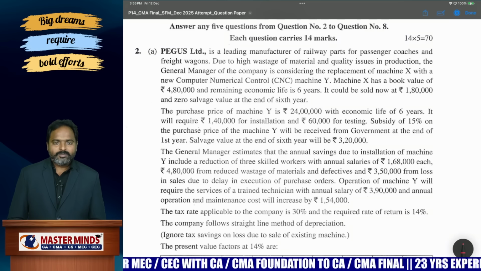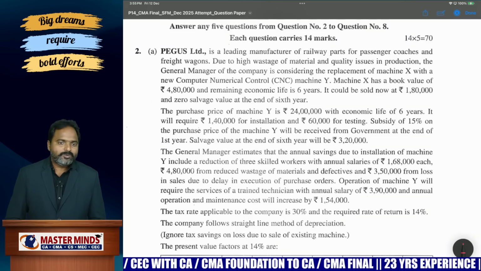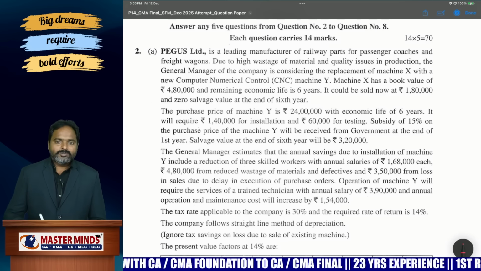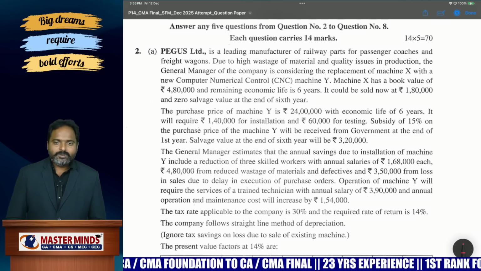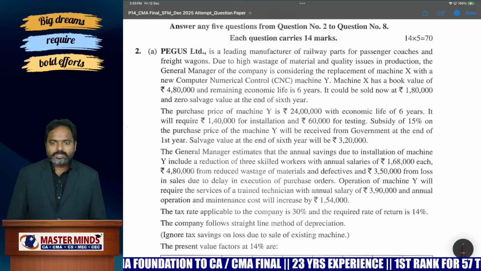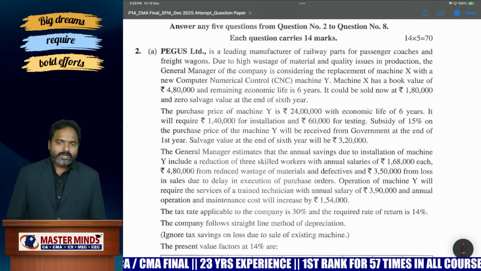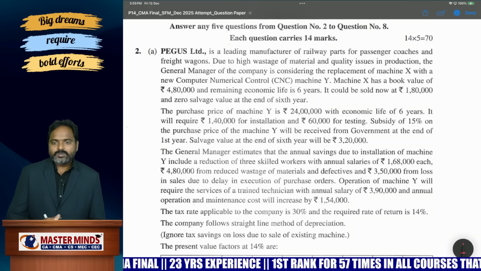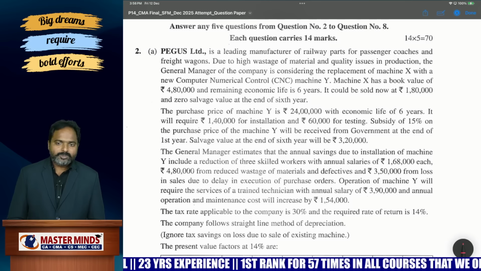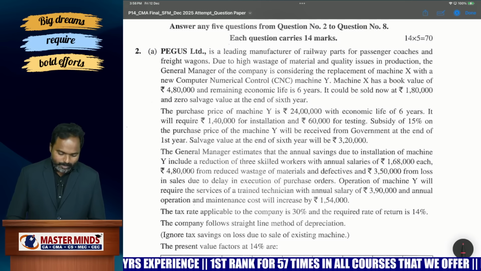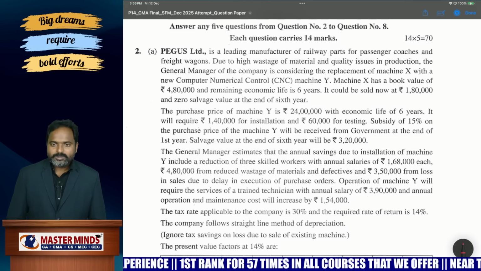So earlier, up to the last attempt, what trend were they following? They were giving the MCQs directly. The majority of the MCQs, 7 to 8 of them, were direct MCQs from the CMA institute material or MCQ booklet. But now they are asking MCQs based on the conceptual knowledge of the students. Only 1 or 2 are direct MCQs. Other than that, there are no direct MCQs this time. Okay. Even though there is no direct MCQ, it is still easy.